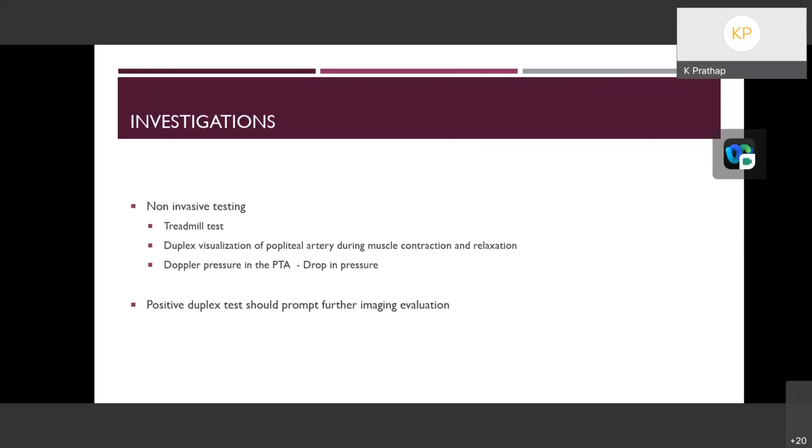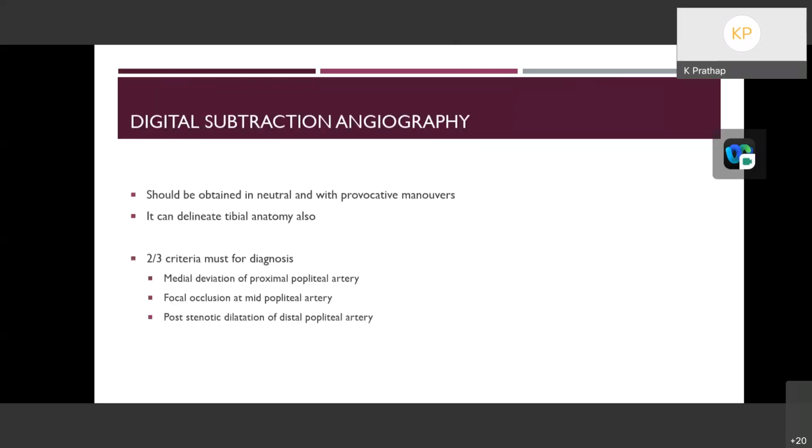A positive duplex test should prompt further imaging evaluation, and DSA is the gold standard. It should be obtained in neutral and with the provocative maneuvers. It can delineate the tibial anatomy also. Out of 3 criteria, 2 have to be present for the diagnosis of popliteal entrapment syndrome. One is medial deviation of the proximal popliteal artery. Second is focal occlusion of the mid popliteal artery. Finally, post-stenotic dilatation of the distal popliteal artery.